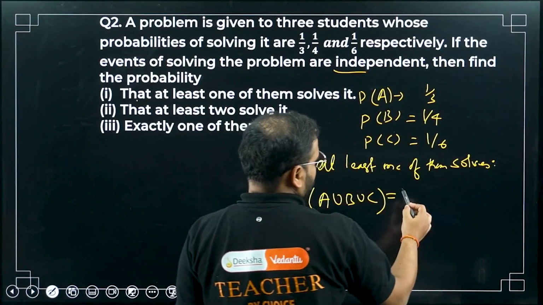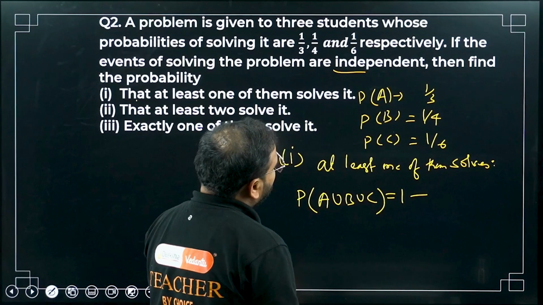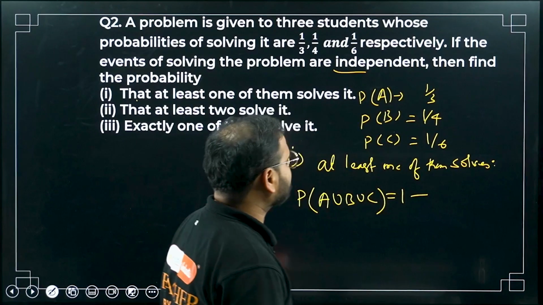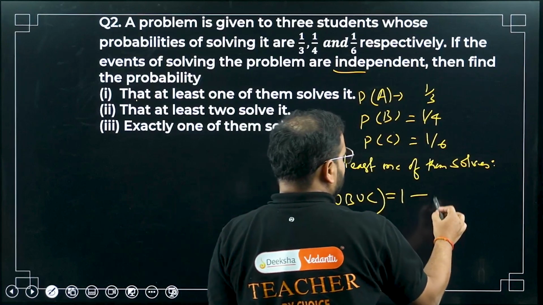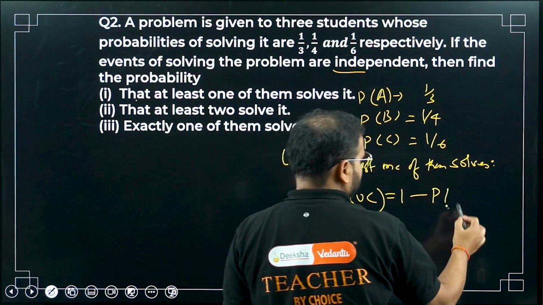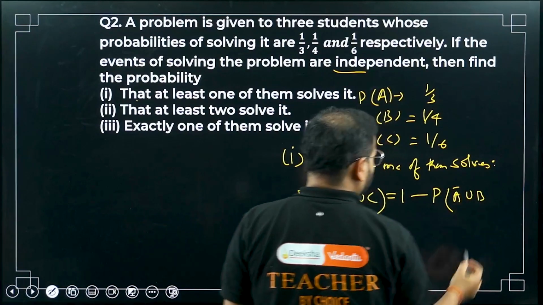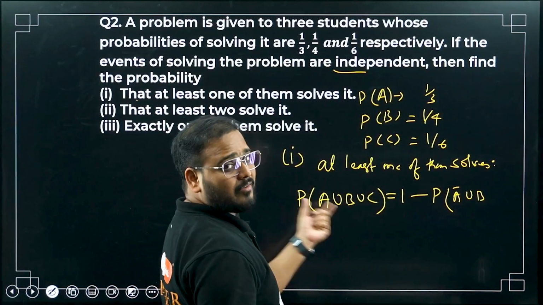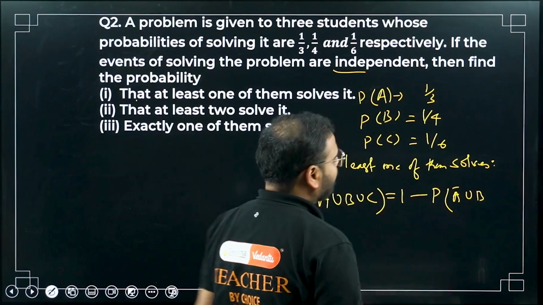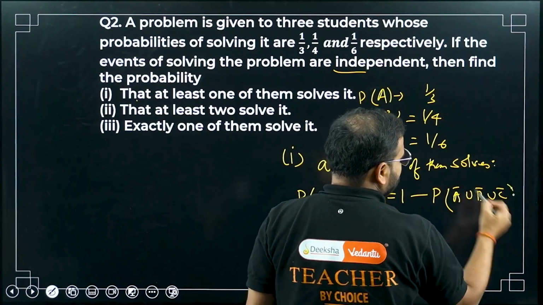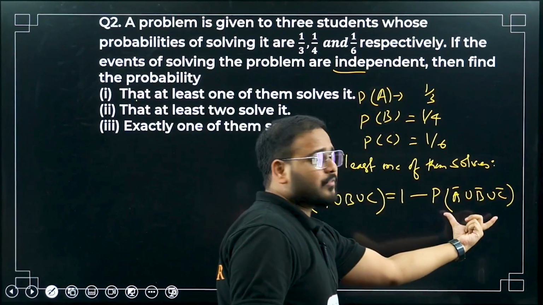What am I going to get over here? Please check. 1 minus. I know from the rule of independence I can use the condition of multiplication. So I'll write in these terms. We can write this from set theory. A union B union C. Either of them can solve. None of them can solve. 1 minus P(A bar intersection B bar intersection C bar). None of them can solve.